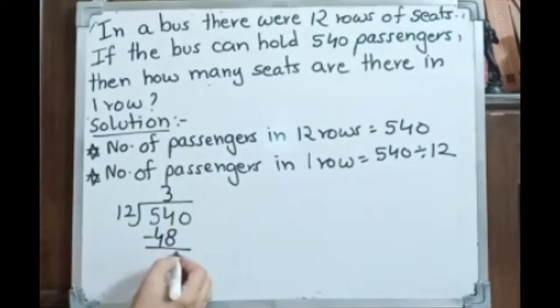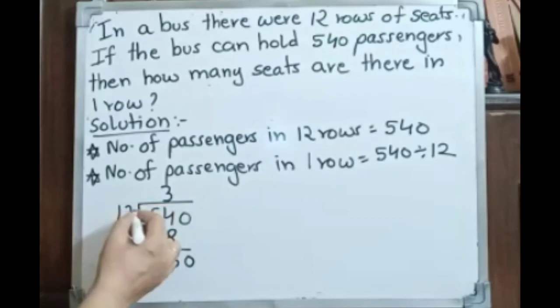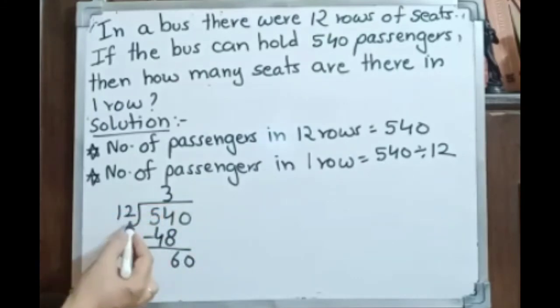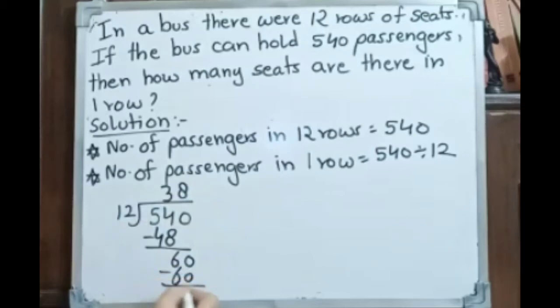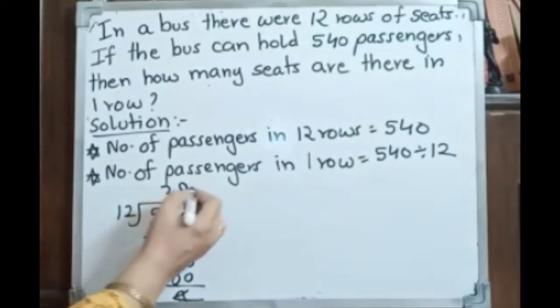So now here we have 6. Then take down 0. So we have 12 fives are 60. So count the table of 12. So 60 is coming in the table of 12. So here we have our number of passengers in one row. Now we have number of passengers in one row, 45.